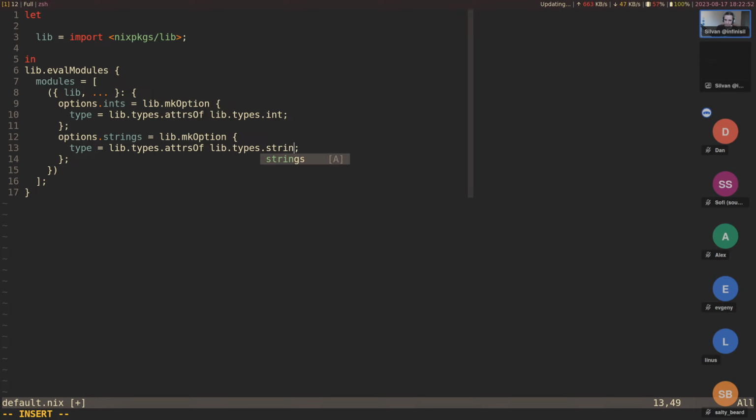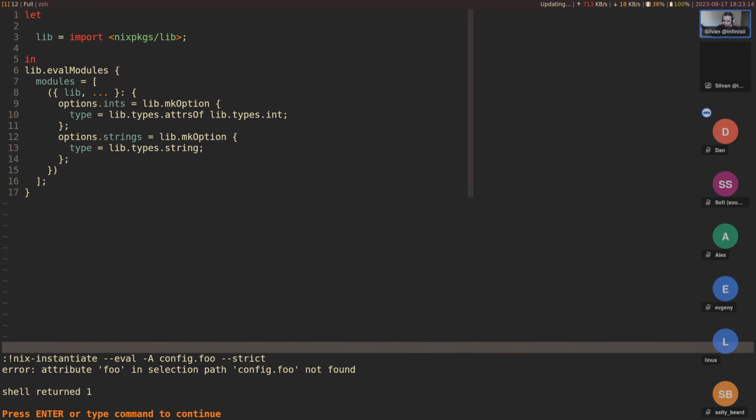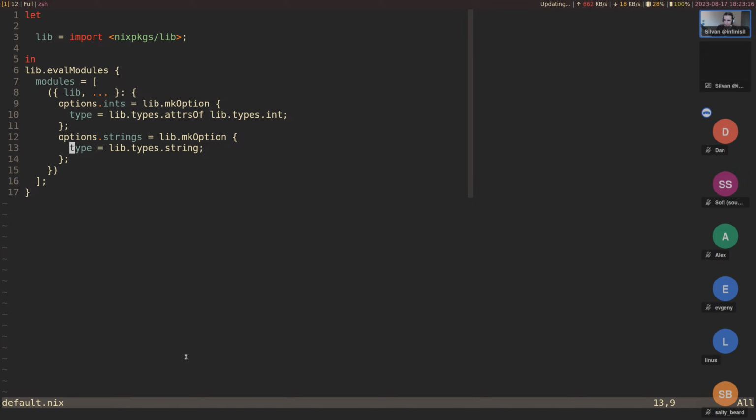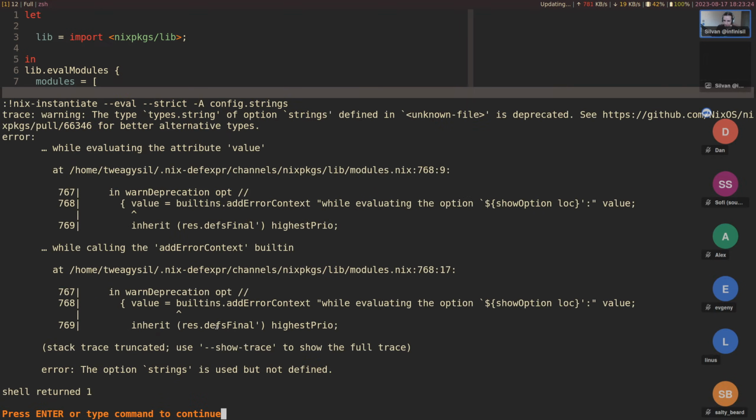String, and actually not string. String is deprecated. Unfortunately, it doesn't throw a warning when you have it like this. Let me just briefly demonstrate this. Config.strings, this should be fine. Foo not found, that is right, so strict-a config.strings. Yes. Oh, actually strings is used but not defined.